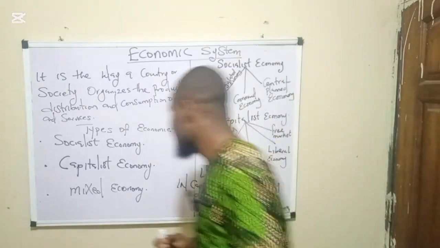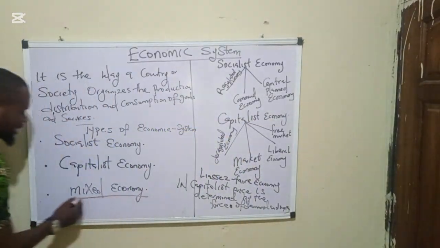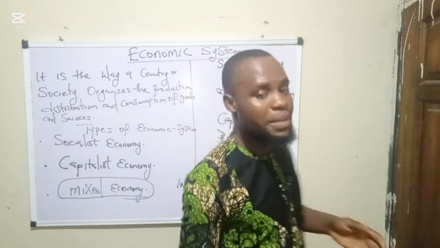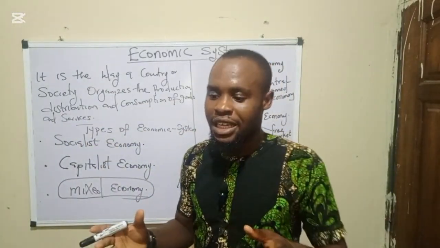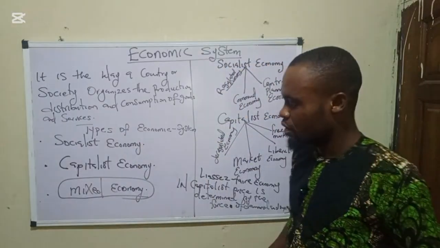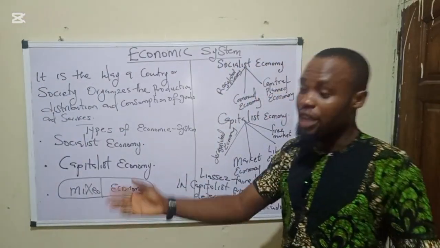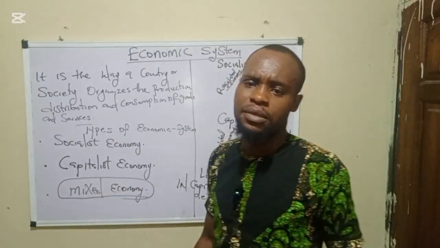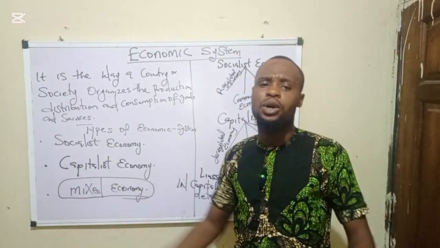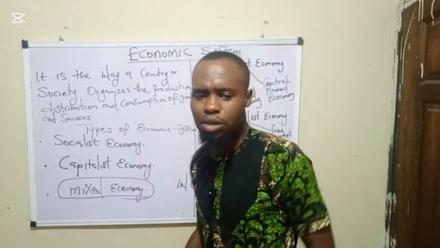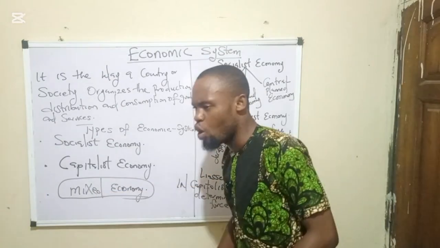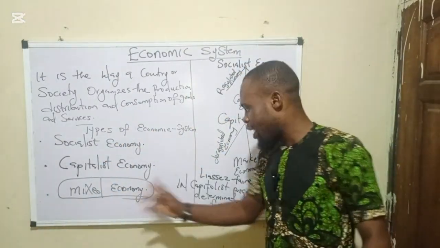So the last one is the mixed economy. What is the mixed economy? The mixed economy is an economic system that has a combination of a socialist economy and a capitalist economy. Examiners usually like this question. They will ask you: an economic system that has both the features, or both the characteristics, or both the elements of a capitalist economy and a socialist economy is called dash. What is the answer? Mixed economy.